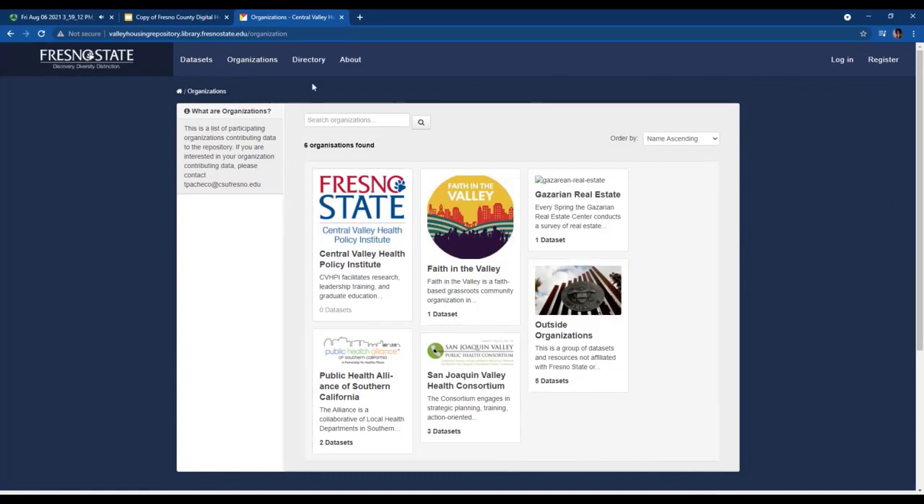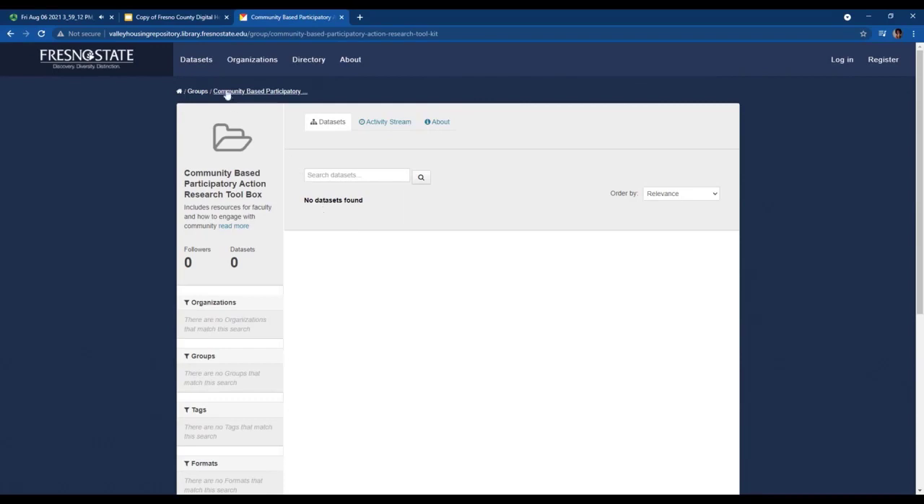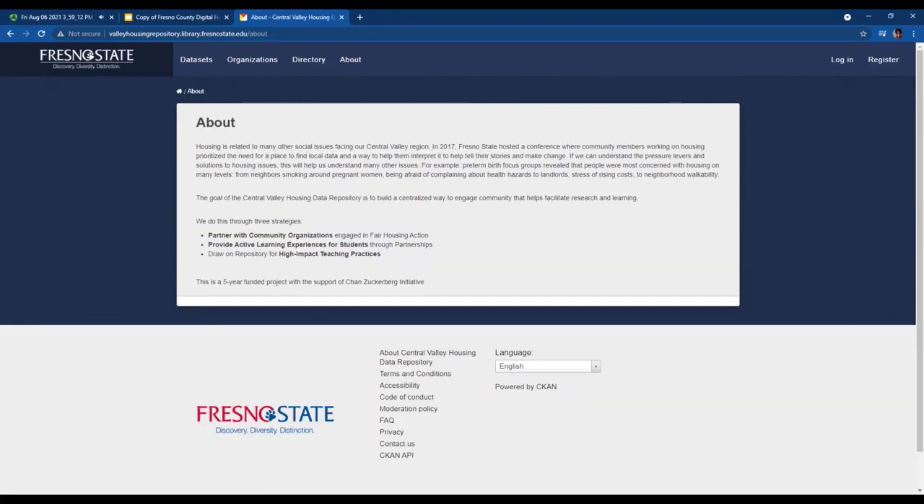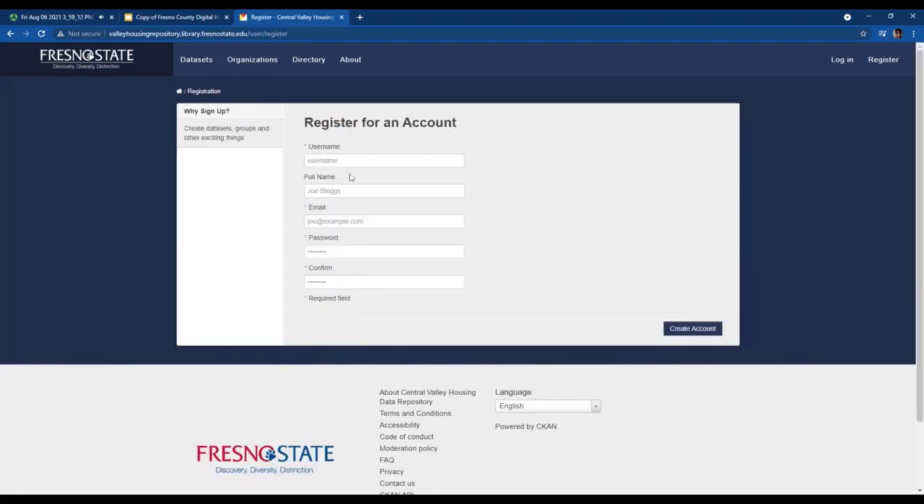If you click on the directory page, you'll be taken to a page that shows you which organizations and researchers are currently collaborating on research projects related to housing. And you'll also find our community-based participatory action research toolbox for any other resources. If you click on the About page, you'll be directed to more repository-specific information. And if you click on the login page, you will be able to enter your username and password to continue. You can also create an account here. You'll need to create a username, your name, email. All of this information will be required when you're creating your account.